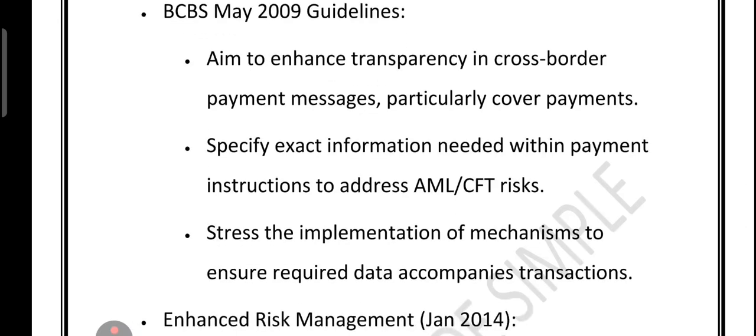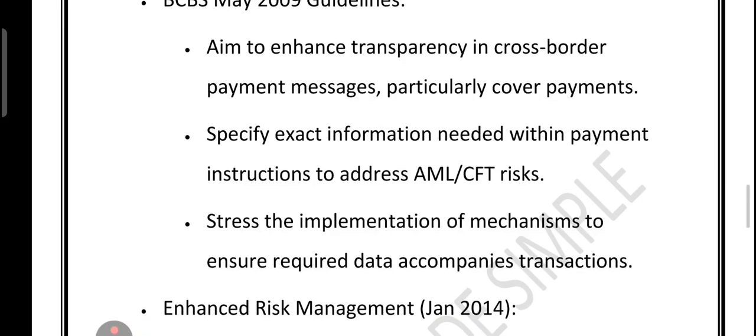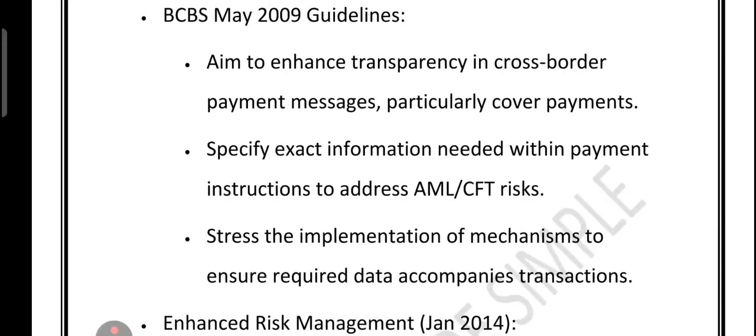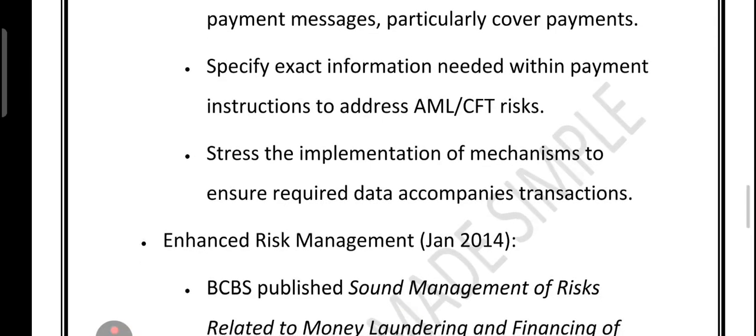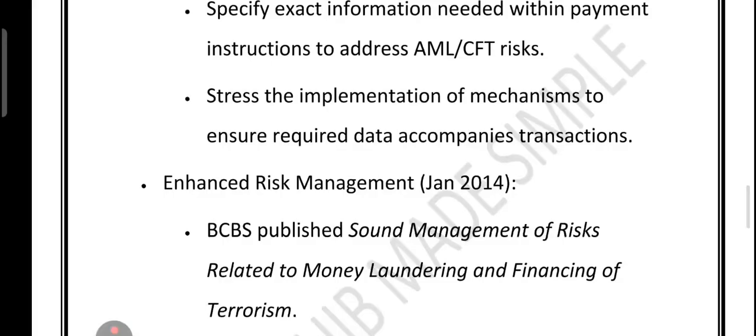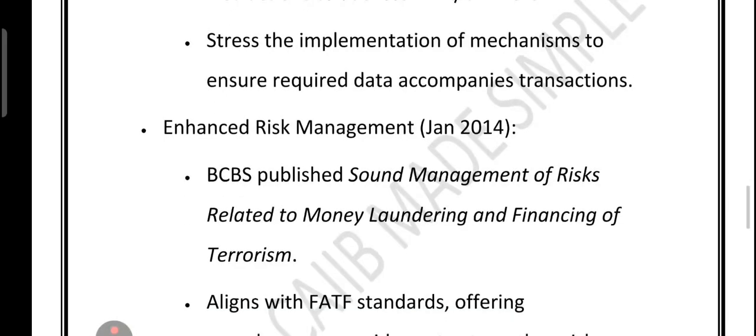Then in May 2009, what happened? They issued new rules to make cross-border payments more transparent, especially something called cover payment. So this is called cover payment, right? That is when money is routed through multiple banks. They said to include a specific detail in every payment message. Make sure this information actually travels with the money. Why? Because missing details make it easier for criminals to hide their tracks.